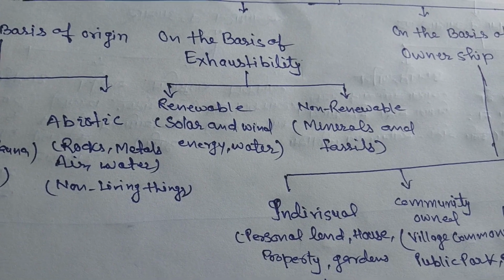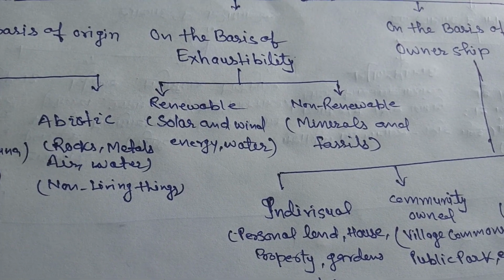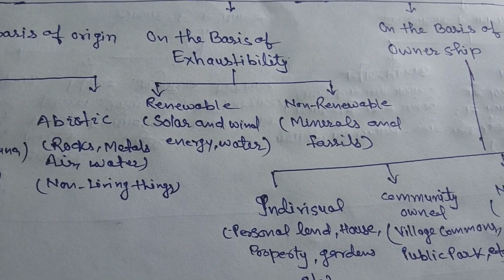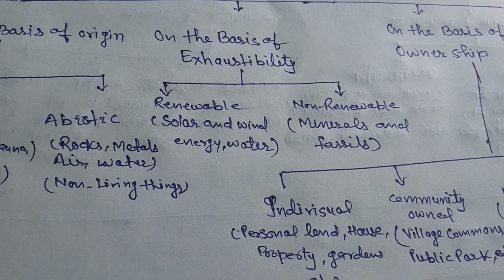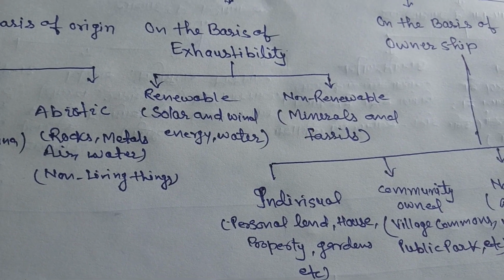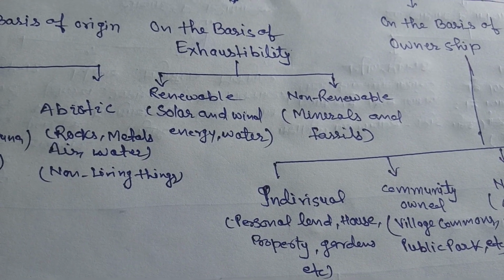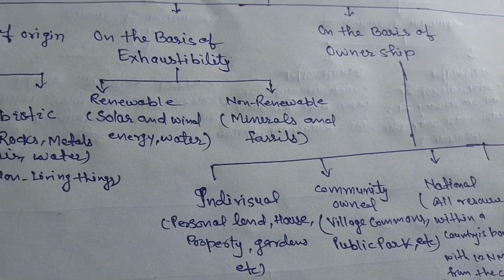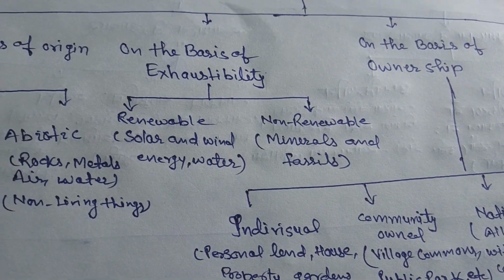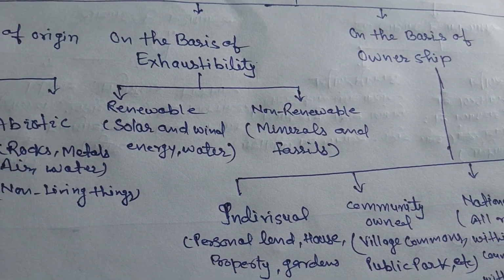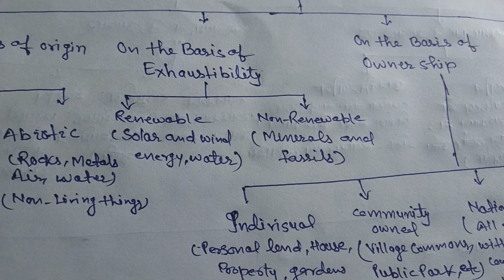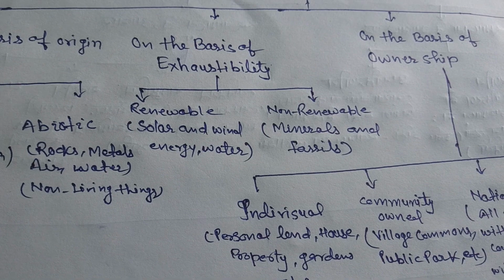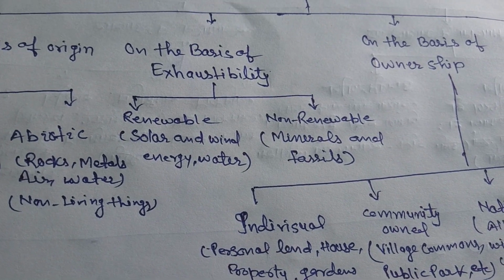Renewable resources means the resources we recycle and renew frequently, or which are not exhausted, like solar and wind energy, water, etc. Non-renewable resources means the resources which are made up over a long period of time, like minerals and fossils. Minerals and fossils are non-renewable resources.